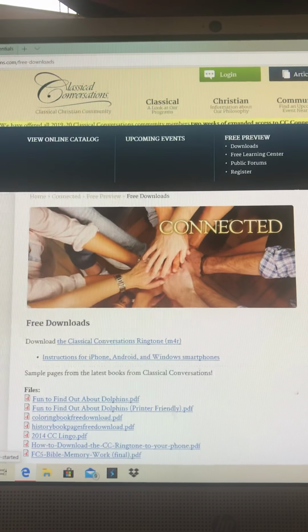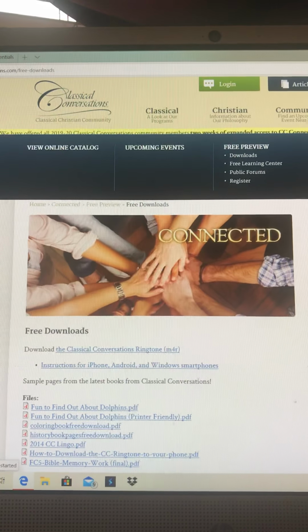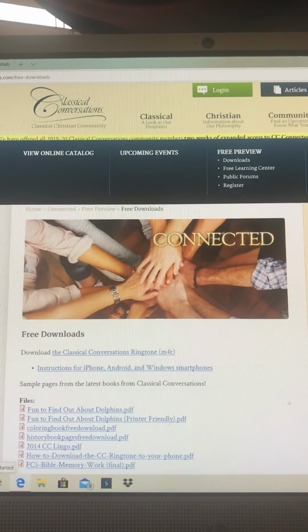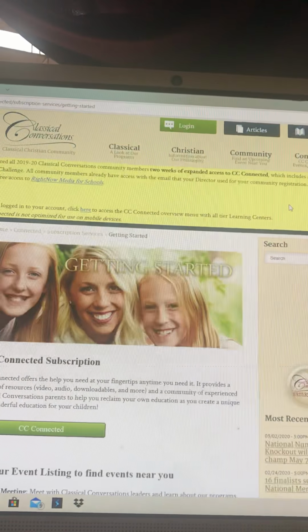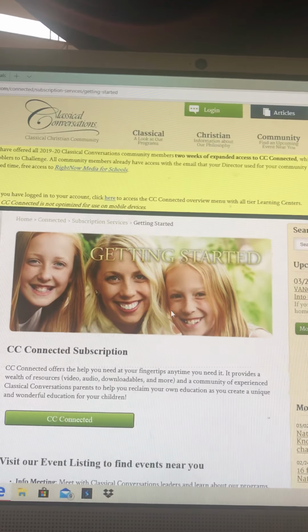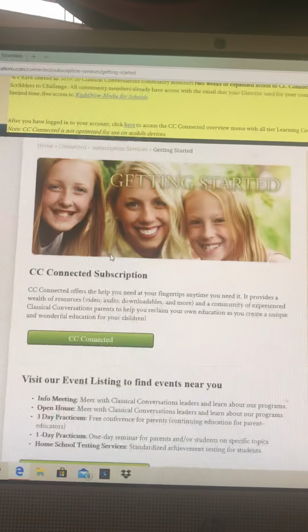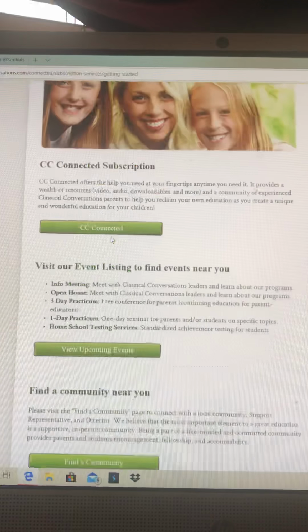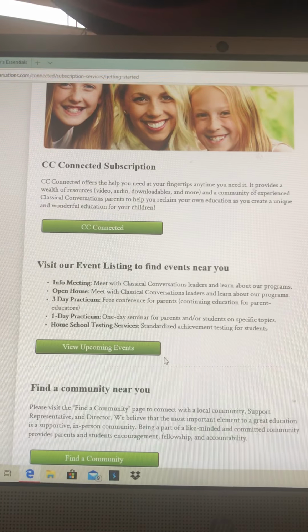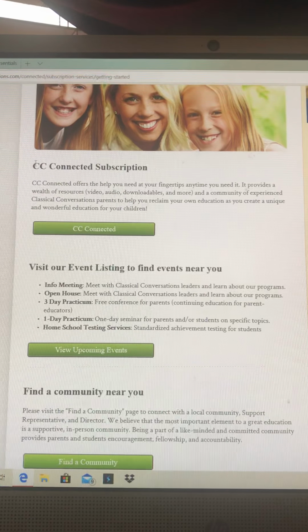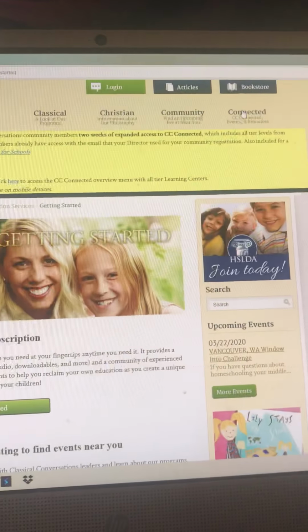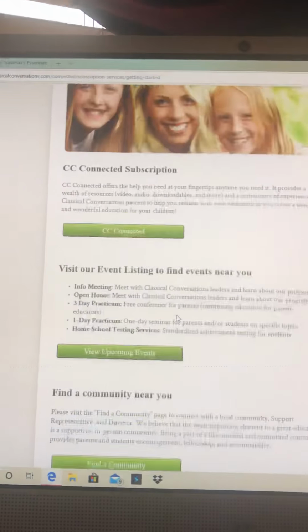I think, though, that in order to access the things that they are making available to everybody during the quarantine time, you're going to have to go ahead and get an account. This is how you get set up. You go to that connected place and it says getting started.